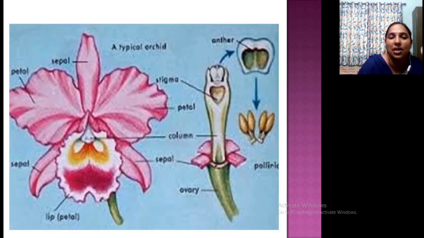So look at the picture. So this is the labellum. See, what about the other two? 1, 2, see, this is one tepal, this is another tepal, this is another tepal. That is the outer whorl, represented by sepals. This is the inner. Inner 2 is what? Winged or somewhat same shape. Then what about this one? This is the largest one. That is the labellum. This is the labellum. This is the most attractive part of the orchid flower. Clear? Okay.